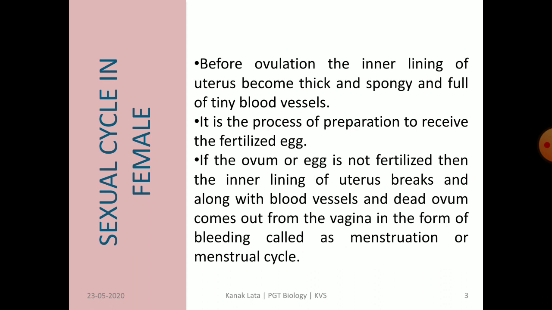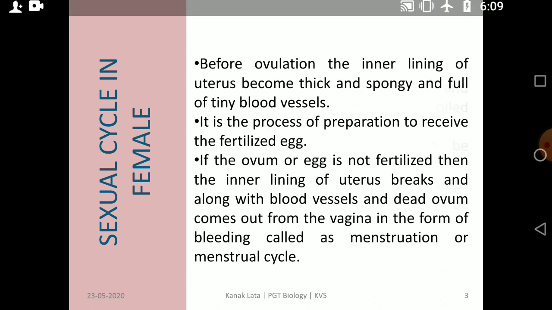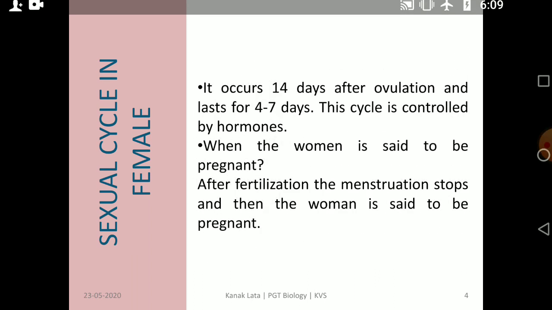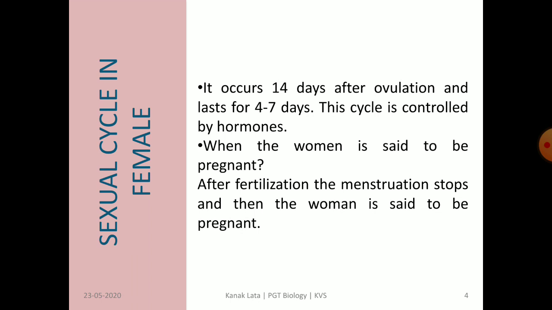But if the egg or ovum is not fertilized, then the inner lining of uterus breaks, and along with blood vessels and dead ovum comes out from the vagina in the form of bleeding, which is called menstruation or menstrual cycle. It occurs 14 days after ovulation and lasts for 4 to 7 days. This cycle is under the control of female sex hormones.